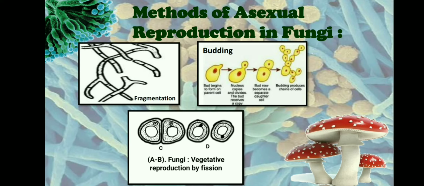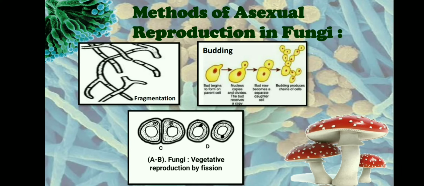It is very common. It is seen in Aspergillus, it is seen in Penicillium, or whenever we culture some fungi under laboratory conditions. So we pick some mycelium from the mother culture and we plate it on a new synthetic media. So there what we are doing is actually we are breaking some of the hyphae and picking that broken hyphae and putting it on a new synthetic media, so that the broken hyphae will give rise to a new individual. So that is a fragmentation process which is generally carried out in our laboratories as well.